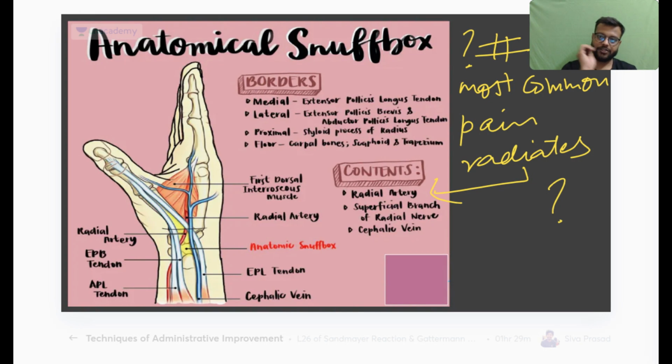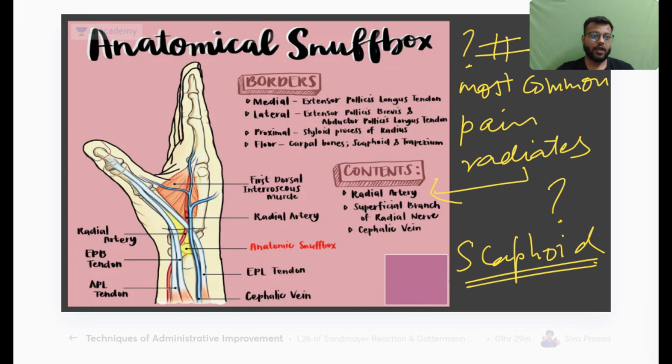Okay, this is my question. Yes, the correct answer is scaphoid fracture. Okay, this correct answer is scaphoid fracture.